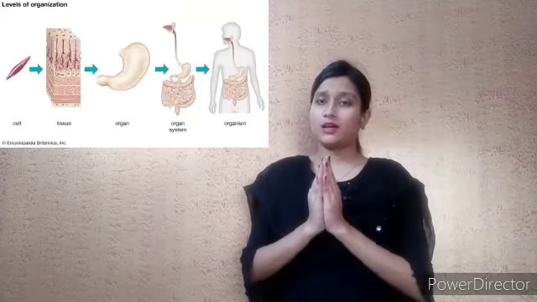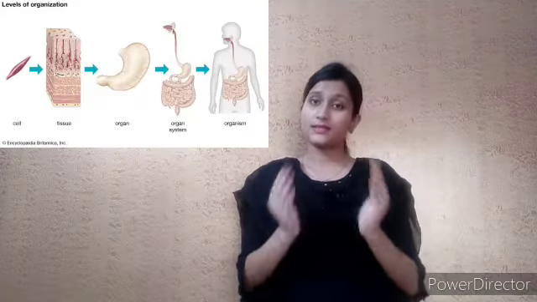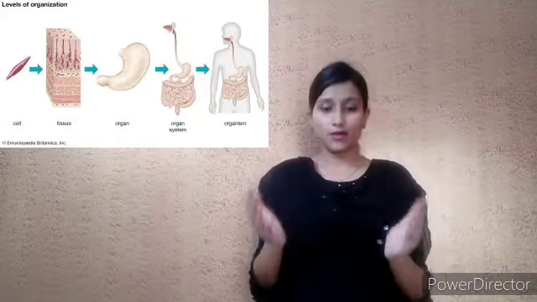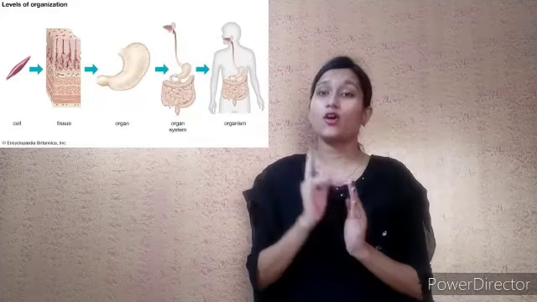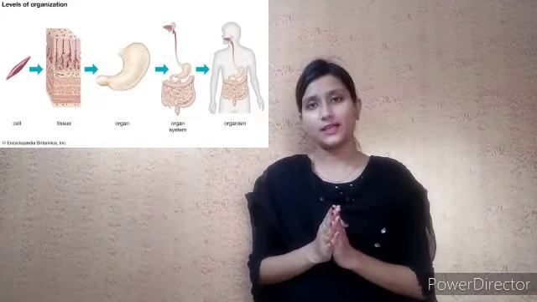Different kinds of cells, a group of cells, come together and make a tissue. These tissues come together and make an organ. The organs come together and make an organ system. And the organ system comes together to make an organism.